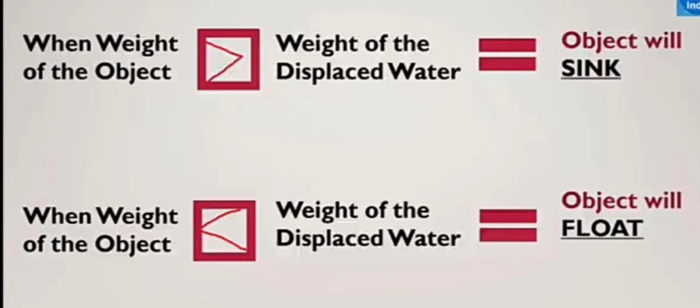You can also change the word weight into density. If the density of the object is greater than the water, it will sink. If the density of the object is lesser than the water, it will float. Now I will show you some live experiments on which objects float and which objects sink in the water.